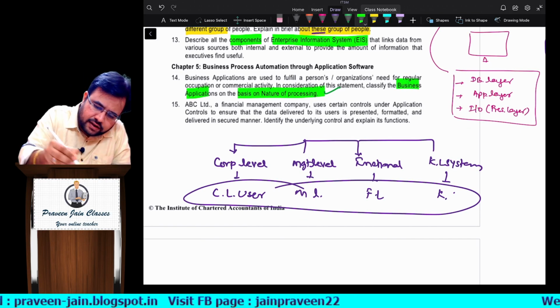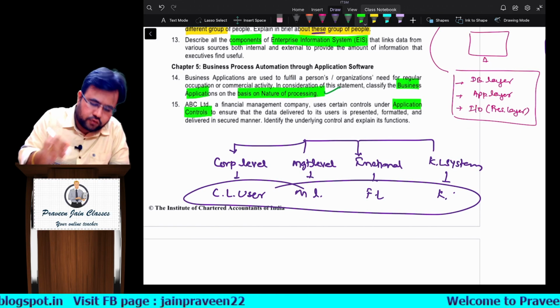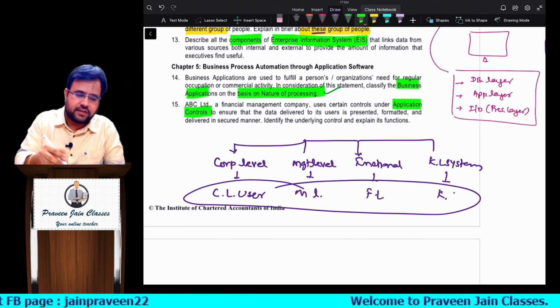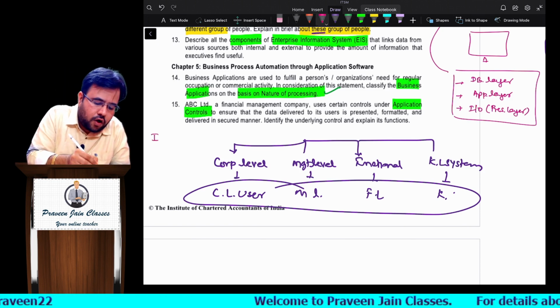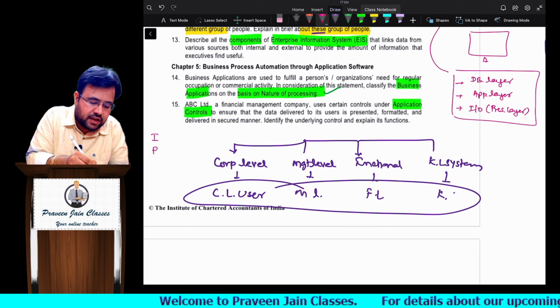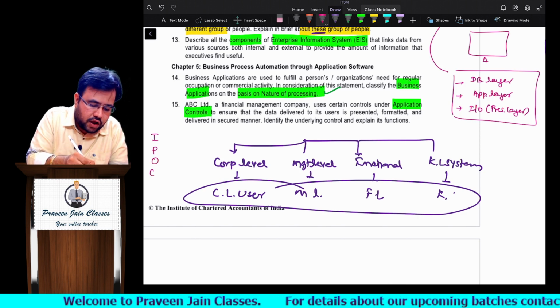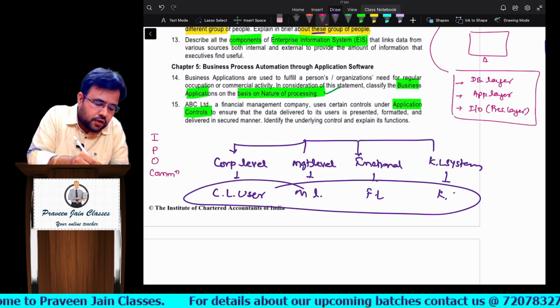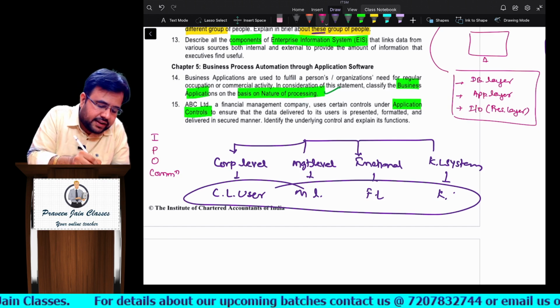Next, here they are focusing on application controls. If you remember, there are 6 application controls. What are those, sir? Control on input, control on processing, control on output, control on communication, and control at the time of entry, that is user.